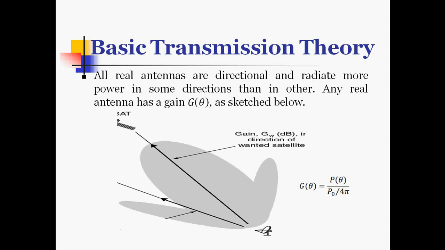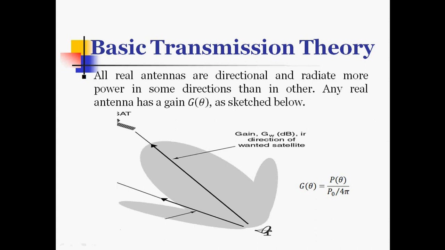That is, G(theta) is equal to P(theta) divided by P0 by 4 pi, where P(theta) is the power radiated per unit solid angle by the antenna and P0 is the total power radiated by the antenna. G(theta) is nothing but the gain of the antenna at an angle theta.